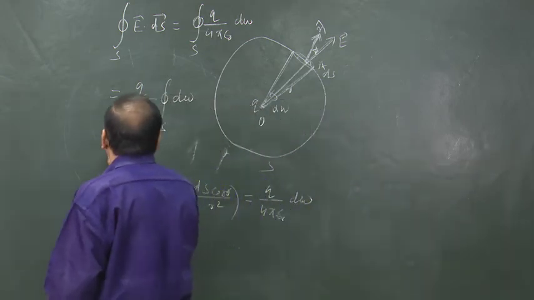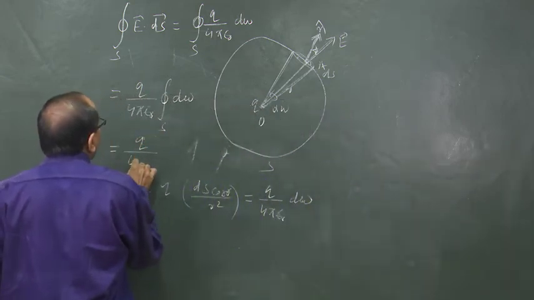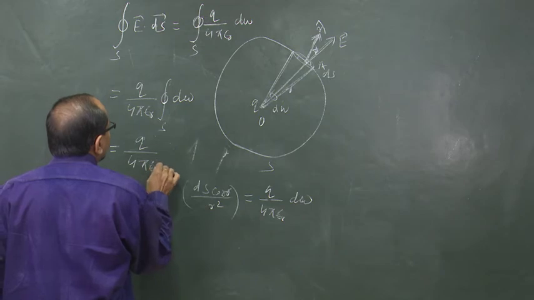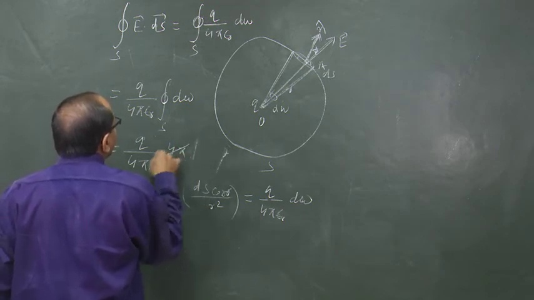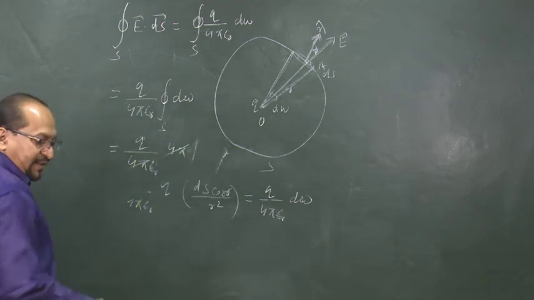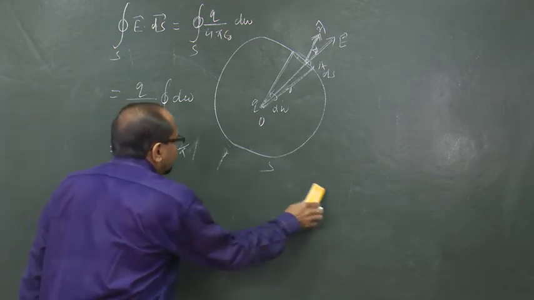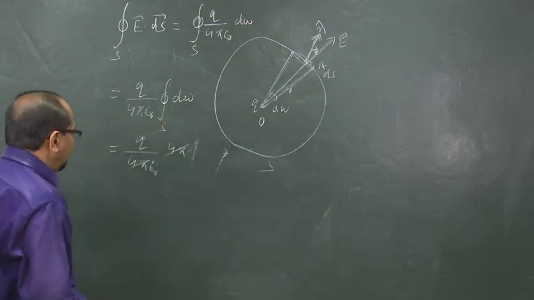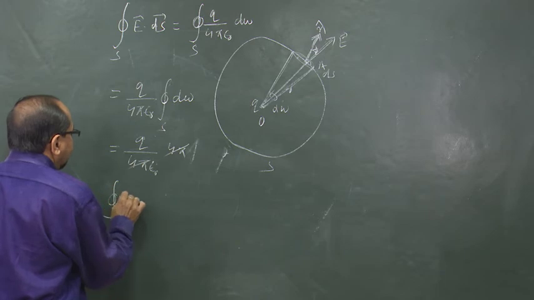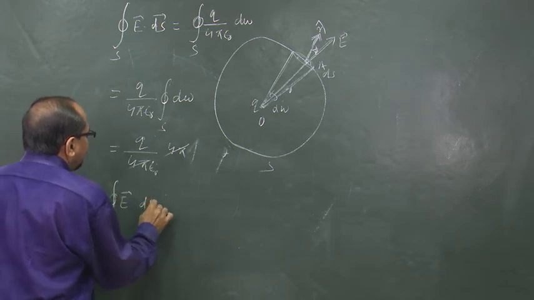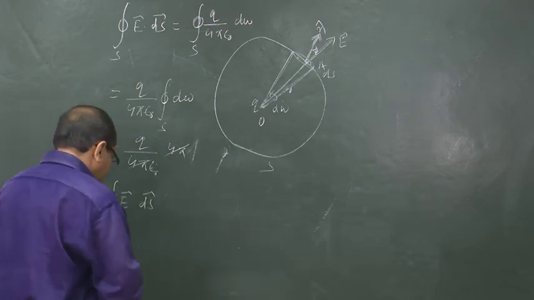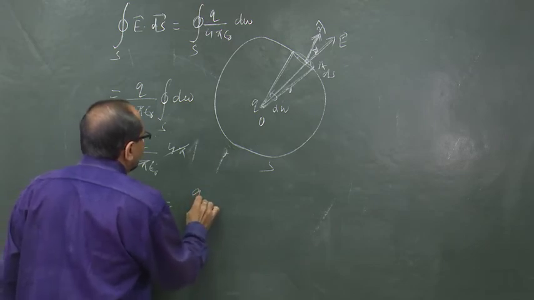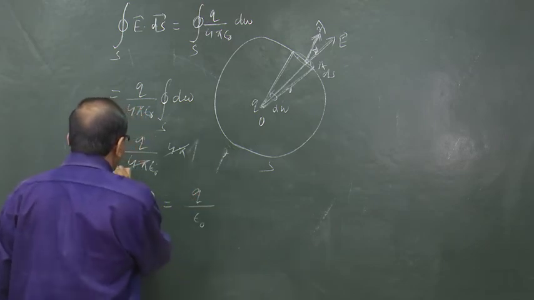So, it is equal to q by 4 pi epsilon naught into 4 pi. 4 pi cancels out, and the total flux, that is integration of E dot ds around the closed surface S is equal to q by epsilon naught.